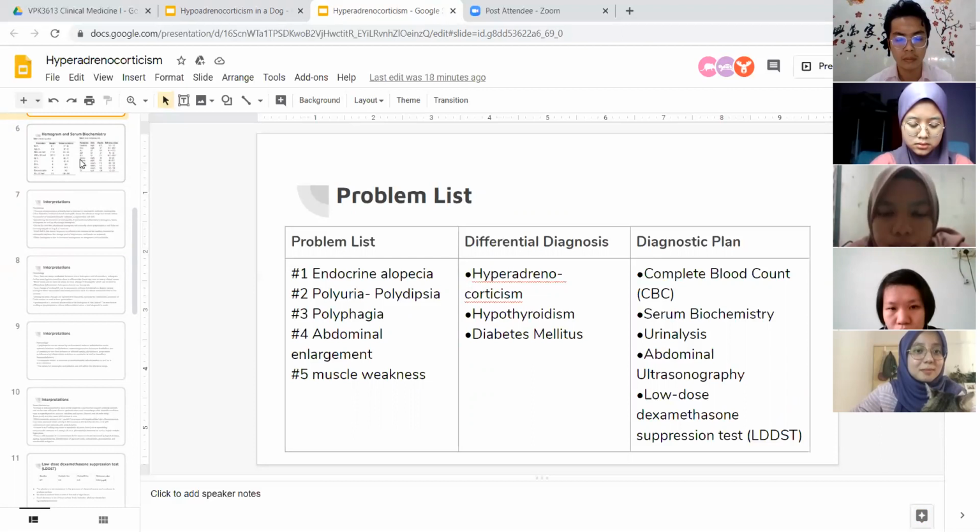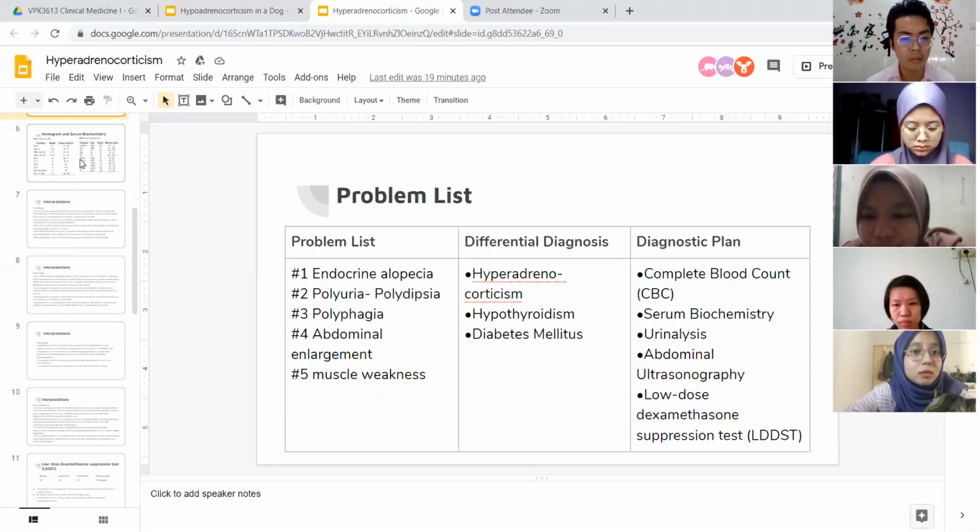But besides hyperadrenocorticism, we also come up with other differential diagnoses, which are hypothyroidism and also diabetes mellitus. For the diagnostic plan, we plan to do complete blood count, serum biochemistry, urinalysis, abdominal ultrasonography, and also low dose dexamethasone suppression test or LDDST to confirm the diagnosis of hyperadrenocorticism.